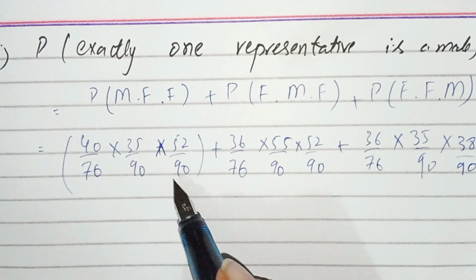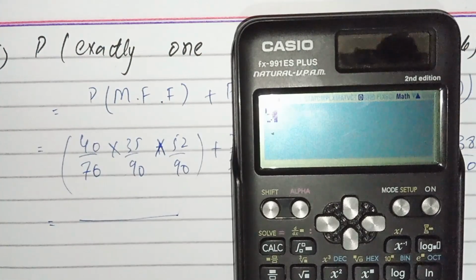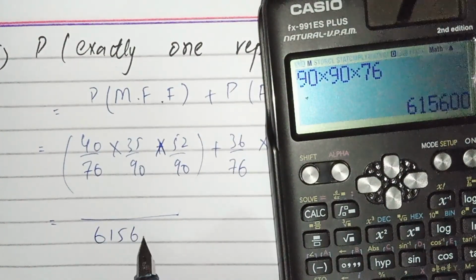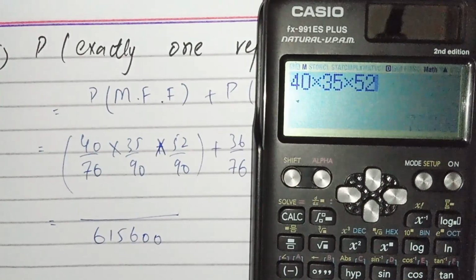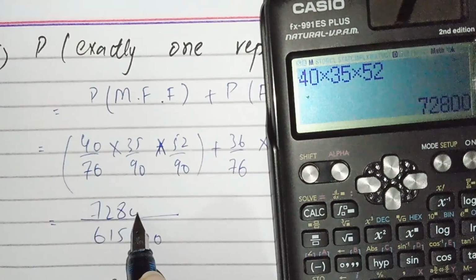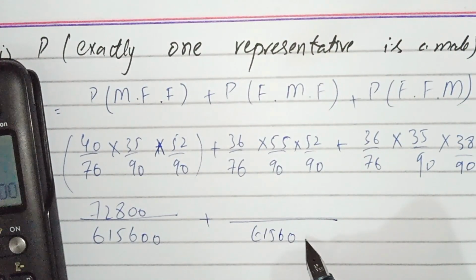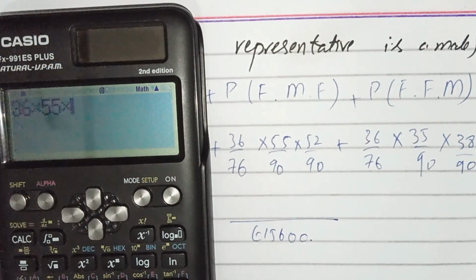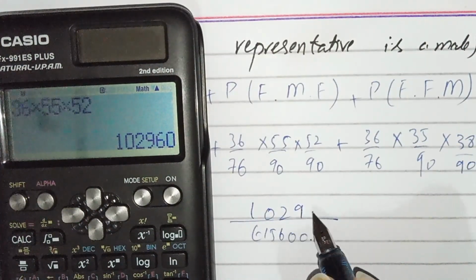Now we have to calculate it. By multiplying it, we get 90 multiplied by 90 multiplied by 76, we get 615600. 40 multiplied by 35 multiplied by 52, we get 72800. Again 615600. 36 multiplied by 55 multiplied by 52, we get 102960.